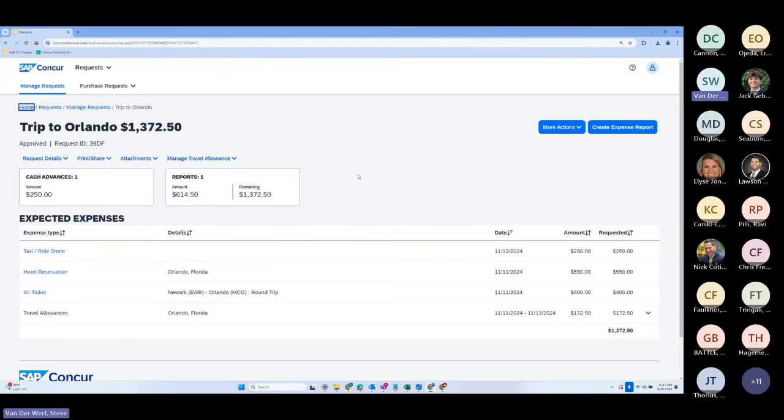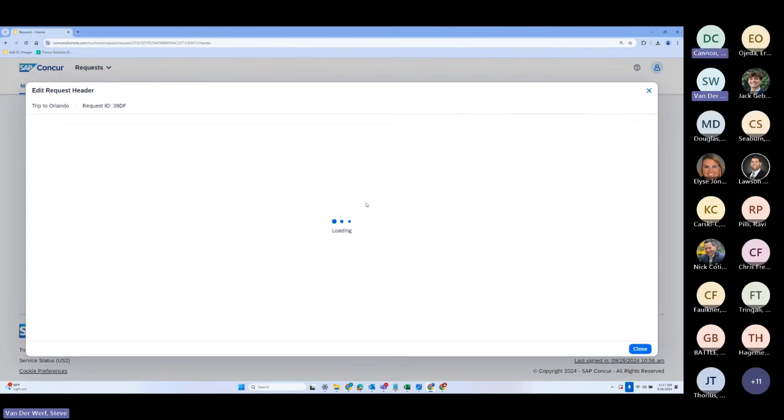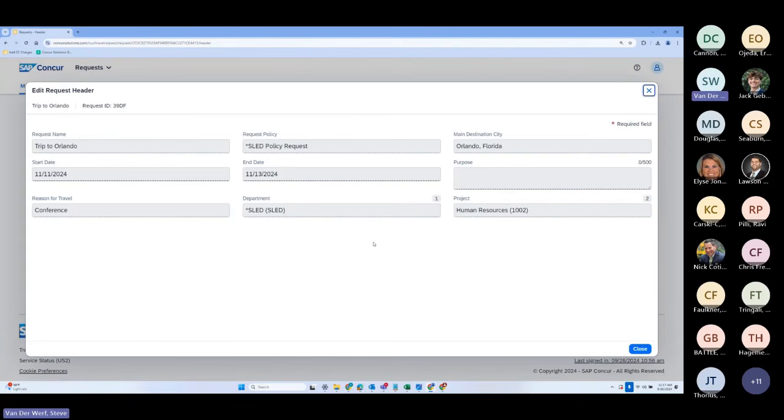Now, the thing you want to keep in mind too, like was being discussed before, is that a request doesn't only need to apply to travel requests, because that's what I'm showing here. The name request is exactly what it implies. I'm asking to do something, and then the system can manage the process of getting that ask approved. At the end of the day, you have not only a manageable electronic workflow for that approval process, but also something that's reportable and auditable in the future.